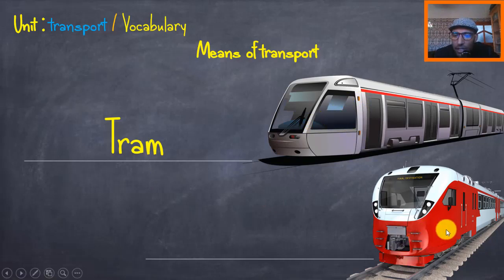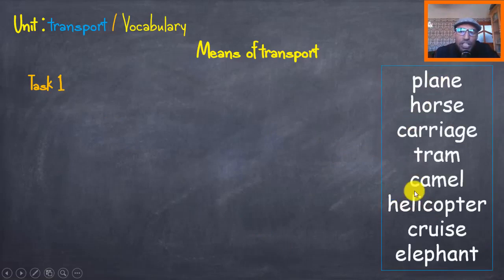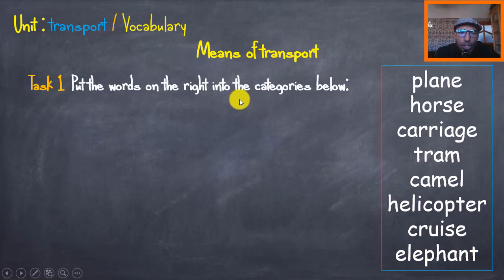Okay, what about number two? It looks like the tram, but it's not the tram. Very good. That's the train. Train. Very good. Now, let's move on right now to task number one. I'm going to give you a very short task. We got a couple of words here related to the means of transport. Plane, horse, carriage, tram, camel, helicopter, cruise, and an elephant. I want you right now to put the words that we have here on the right into the categories that we have here below.